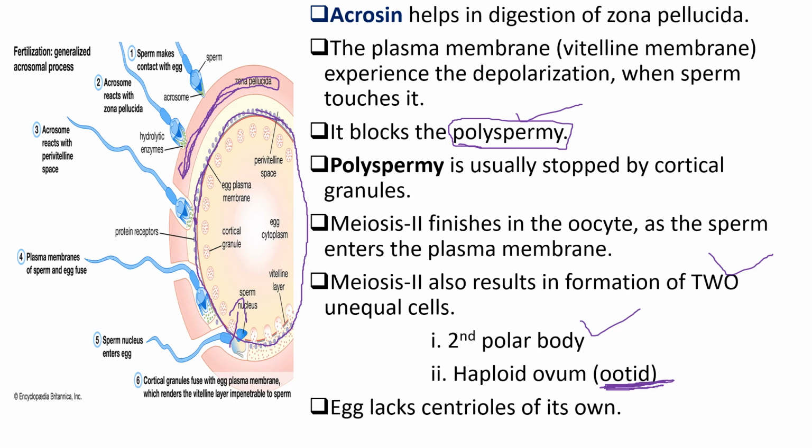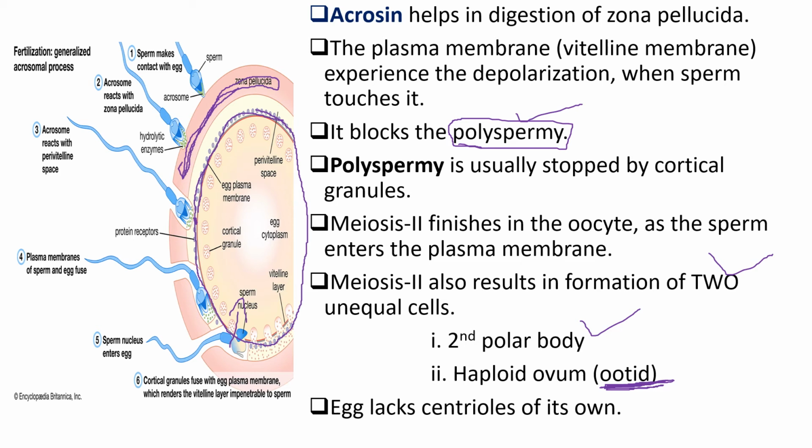Then the egg lacks centrioles of its own. The egg doesn't have centrioles. Here the centrioles are required for formation of the spindle fibers during the first mitotic division. Here the egg lacks the centrioles.